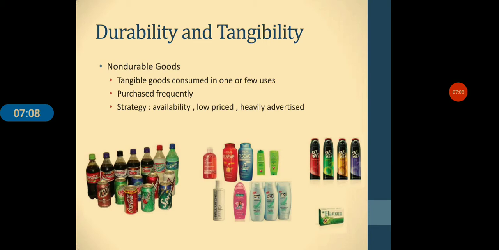On the basis of durability and tangibility, as we know, non-durable goods are tangible goods, but these last only for a few uses and are purchased frequently. And what would be the strategy of marketeers who are selling these goods? It would be to make these goods available at low price and advertise heavily. For example, toothpaste, soaps, shampoos, soft drinks are all examples of non-durable goods.